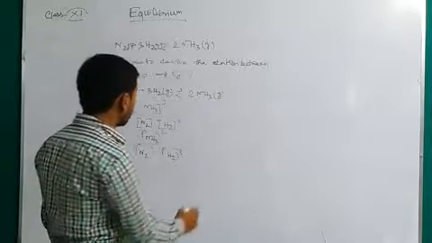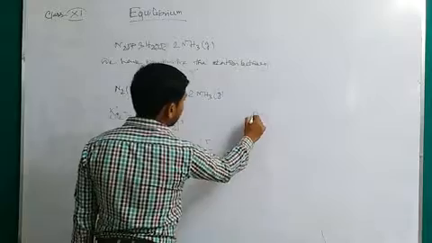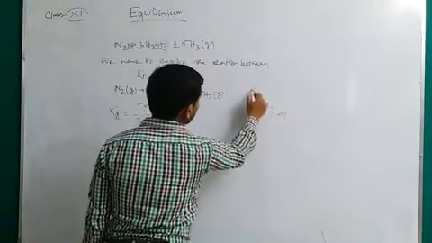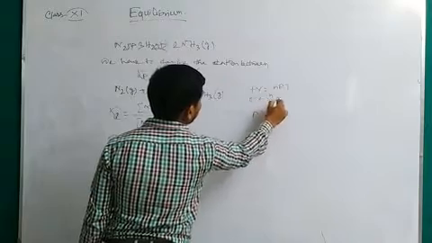From the ideal gas equation, PV equal to nRT, so P equal to n by V RT.